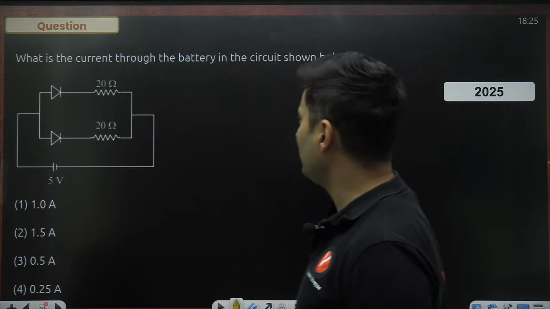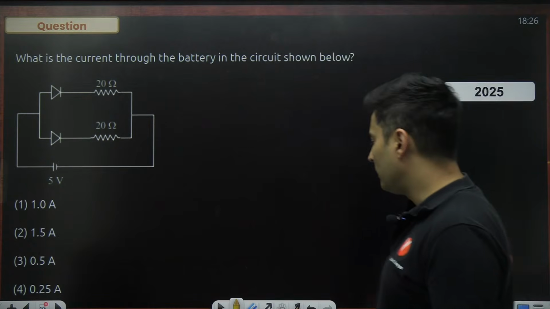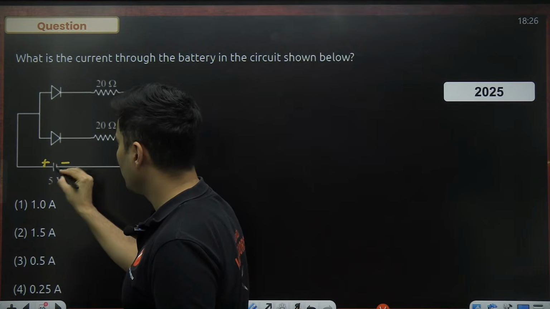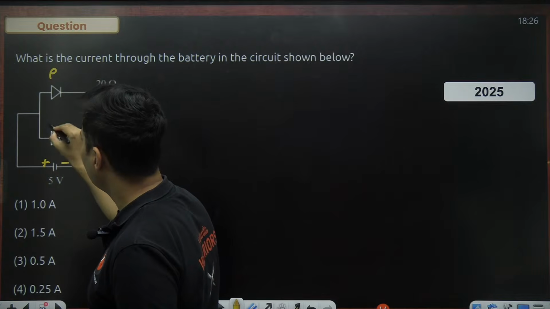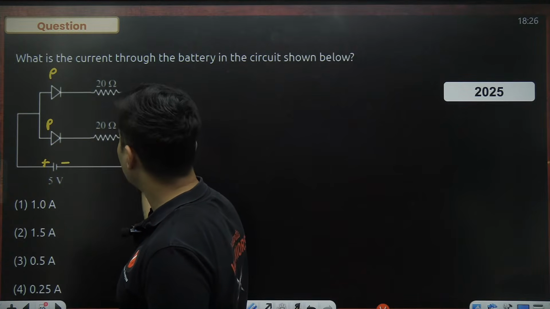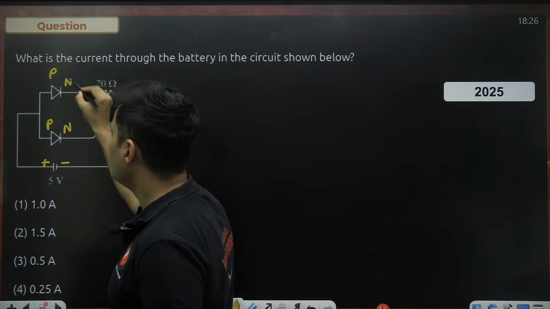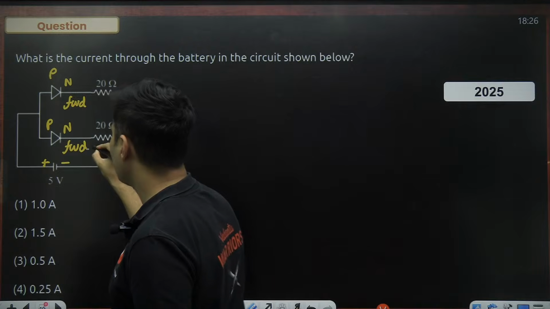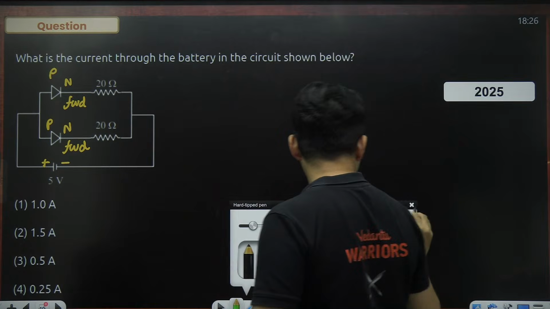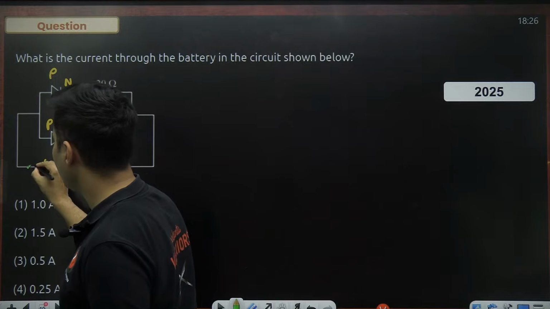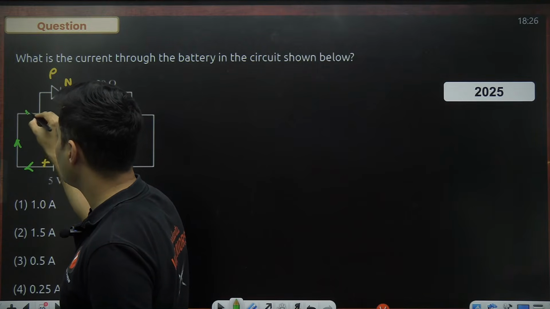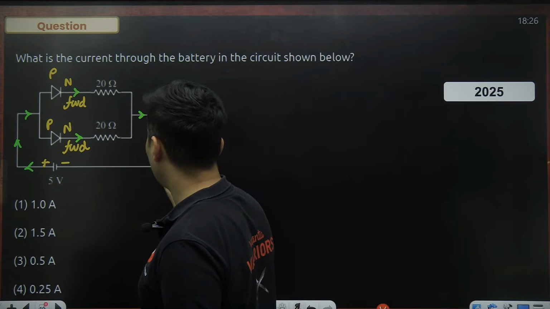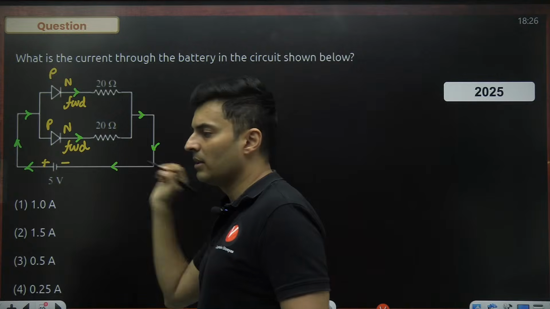It says, what is the current through the battery in the circuit shown below? Well, I can say this is the positive terminal of the battery. This is the negative terminal. The positive is connected to the P side of the diode, and the negative indirectly is connected to the N side. So both the diodes are basically forward bias. If both the diodes are forward bias, what will happen? Well, it will conduct electricity very easily. The battery will supply the current, it will reach here, get distributed in both these branches, and again accumulate before circulating back to the battery.